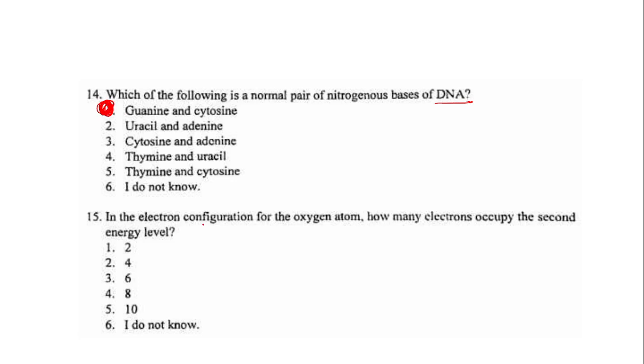In the electron configuration for the oxygen atom, how many electrons occupy the second energy level? So oxygen, which is O, has 16 and 8. You won't be given the periodic table, so some of these things you need to know them. The first shell will be occupied by 2 electrons.